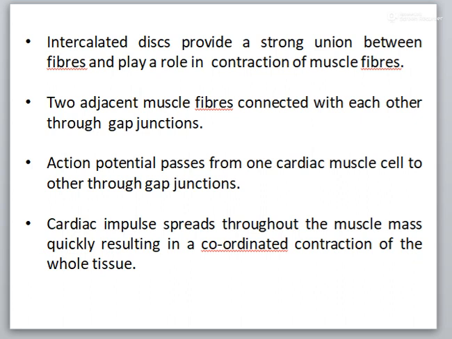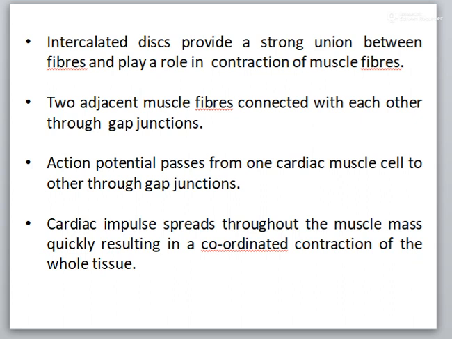Along the side near the outer border of the intercalated disc, the two adjacent muscle fibers are connected with each other through the gap junction. The action potential passes from one cardiac muscle cell to the other through this gap junction, and it provides a low resistance bridge, so the cardiac muscle acts as a functional syncytium of many cardiac cells.